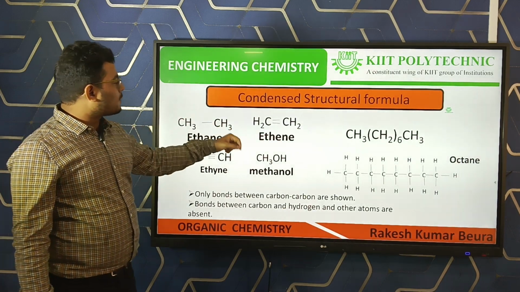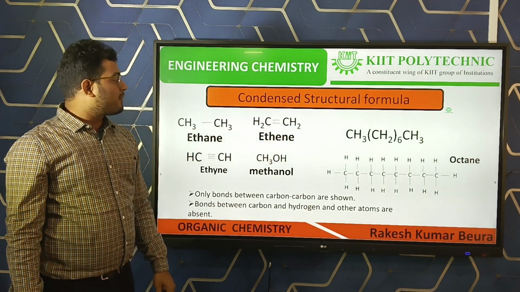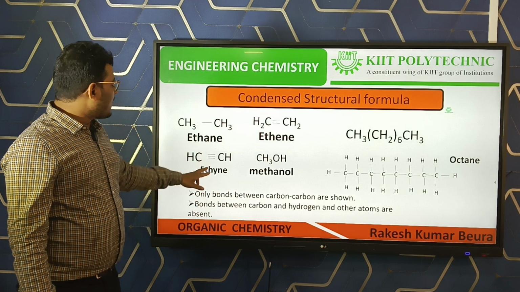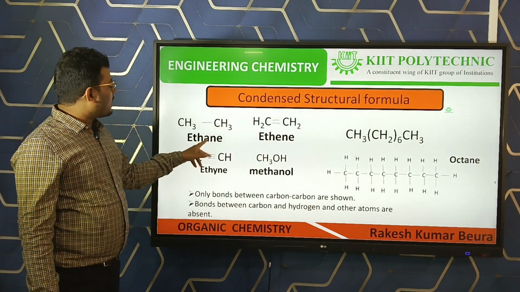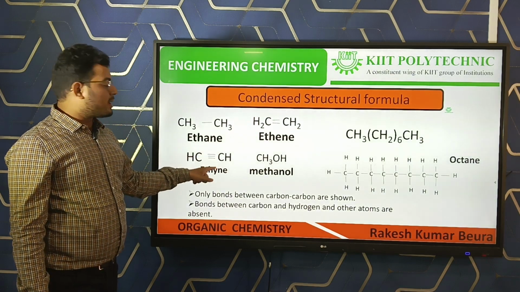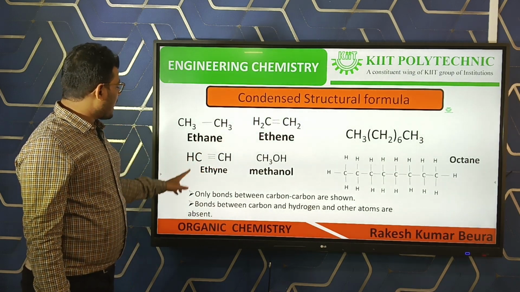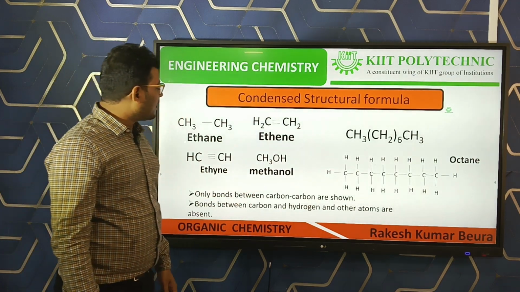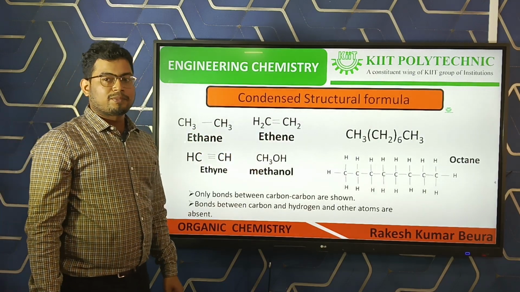In the ethene molecule, only the double bond between two carbons is there, but not all the atoms. In another molecule, that is ethyne, only the triple bond between the two carbons is there, not all the atoms like hydrogens. And another example is methanol. In methanol, there is only one carbon, so no carbon-carbon bonds are there.